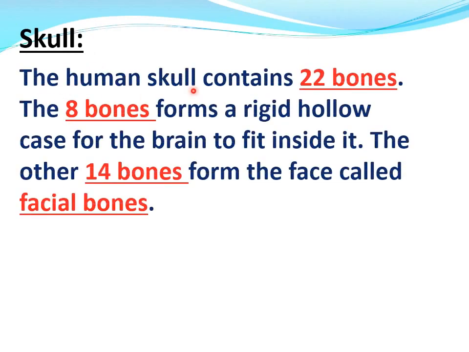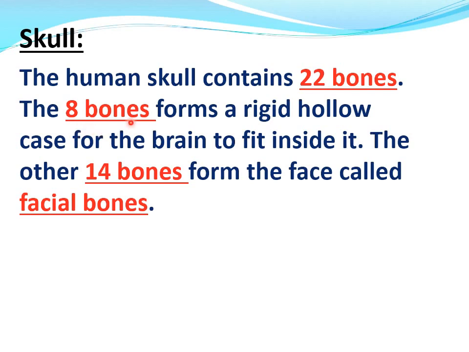Now, number 1, skull. I will tell you about skull. The human skull contains 22 bones. Listen carefully.